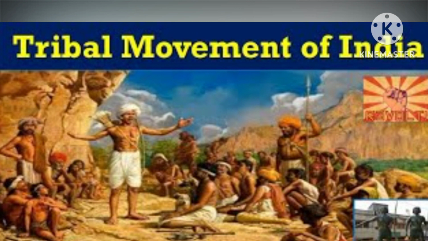On 30th June 1855, these two, Sidhu and Kanhu, started the Santhal rebellion against the British, opposing the Tax and Forest Act.